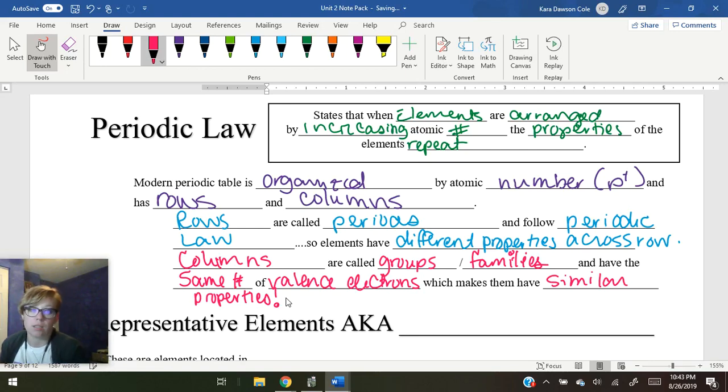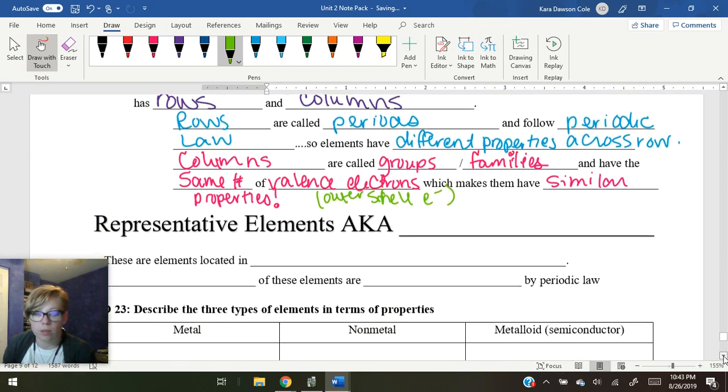Okay, so again, my columns are my groups or my families of elements, and they have the same number of valence electrons, which makes them have similar properties. Valence electrons are the electrons that are in the outer shell. So if you want to skip ahead a little bit, these are the outer shell electrons. Okay, so valence electrons are the electrons that are in the outer shell.